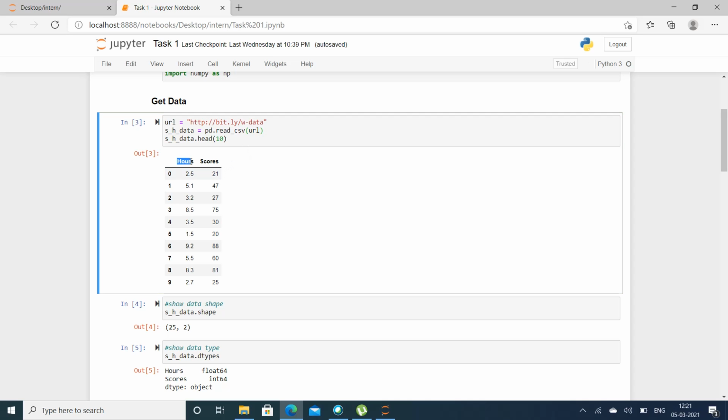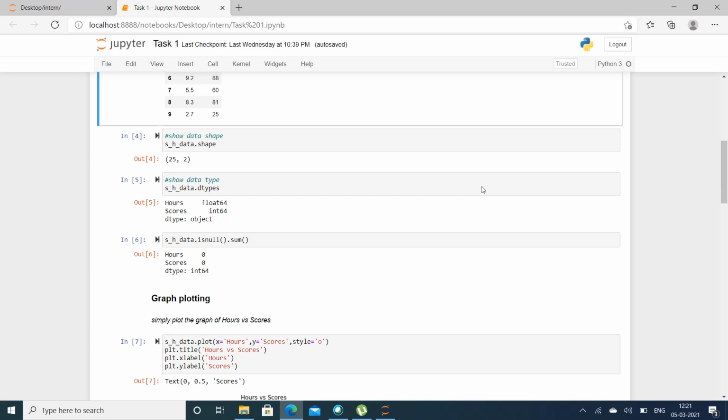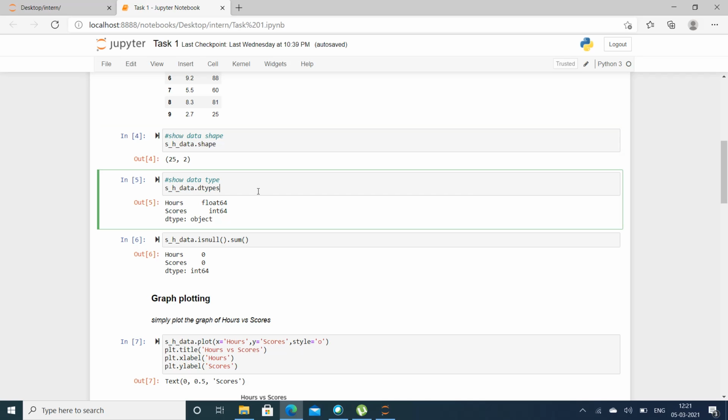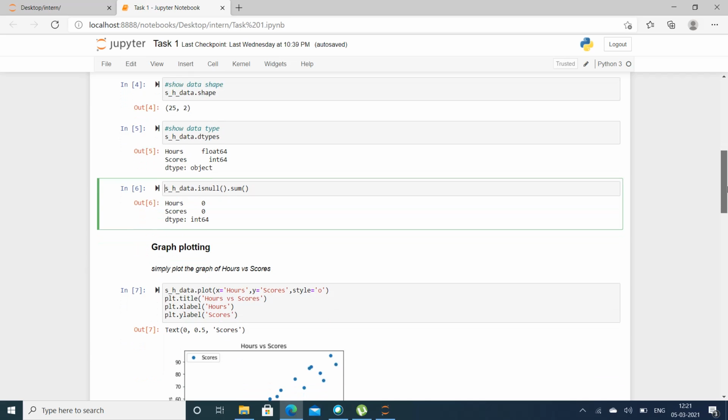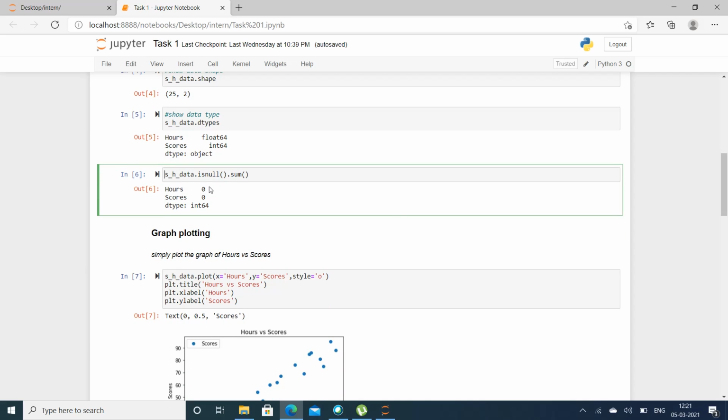So here, hours and then scores. Then I printed the shape of the data and I want to look at the type of the data. So here I'm using dtype: float type for the hours and integer type for the scores. Then I checked the data for any null values. So there is no null data in hours and scores.